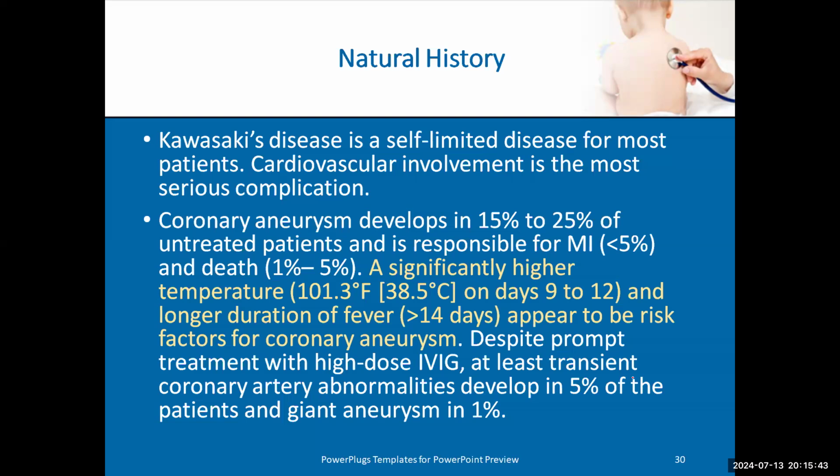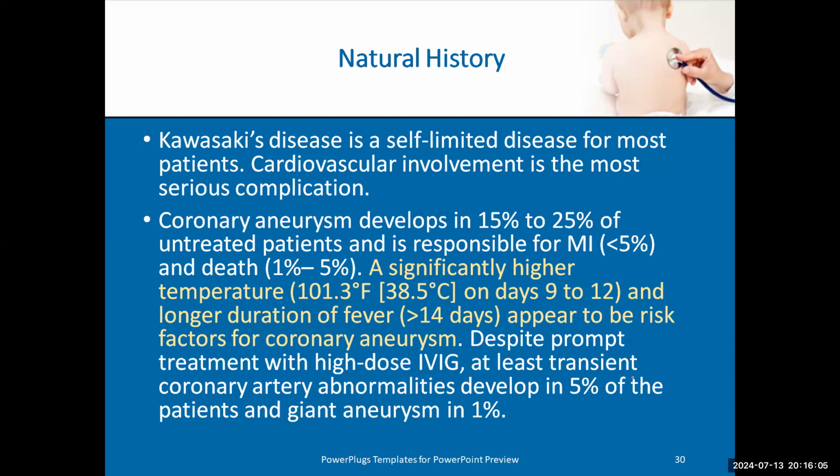So natural history of Kawasaki disease, as we said before, is a self-limited disease, but it may affect the heart and cause cardiovascular involvement. Coronary aneurysm occurs in 15 to 25% of untreated patients with Kawasaki.